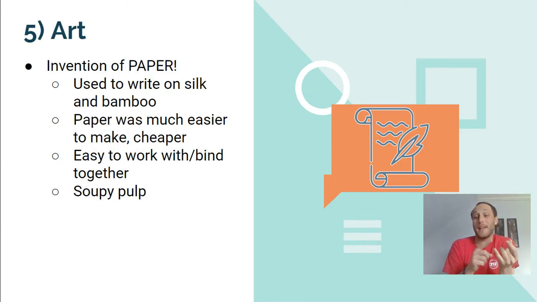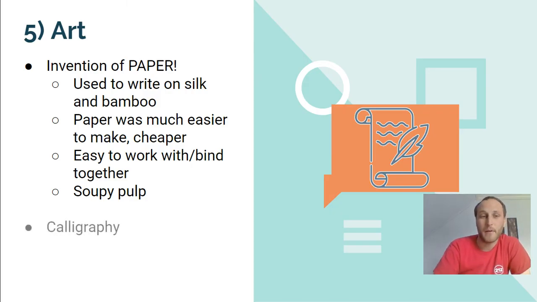And when they're making paper, they're taking bamboo and silk and other materials, and they're kind of making it in this like soup type thing, and then they're able to kind of dry it out and make paper that way.